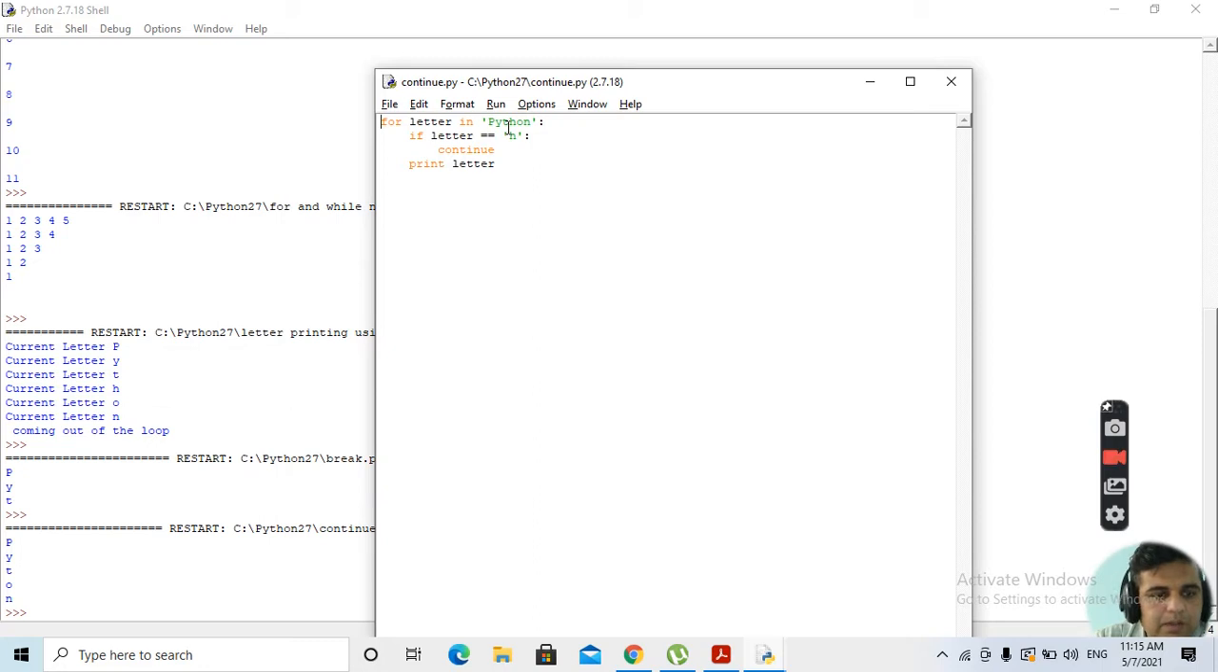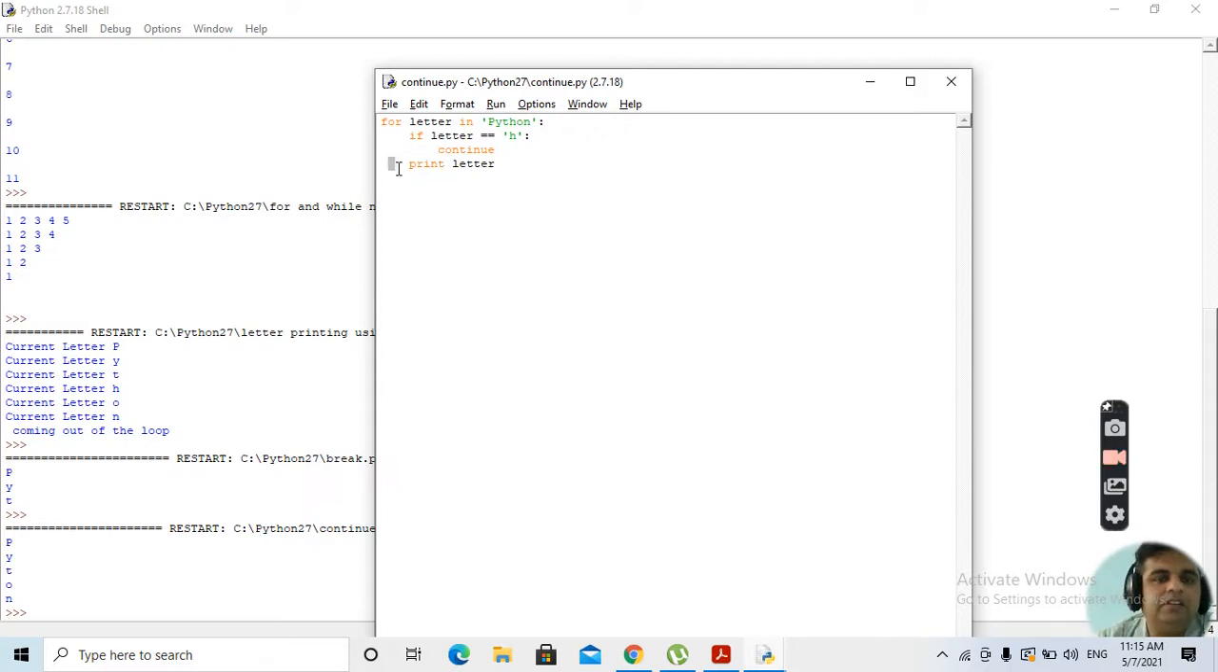For letter in Python we have PYT. It is displaying PYT, but whenever it is encountering H, it will skip H, but it will print ON. This is because of the continue statement that we have used. Again, one thing to look out for is the type of indentation that is to be used. Like if is also indented, continue is also indented, then we have this print statement also indented.